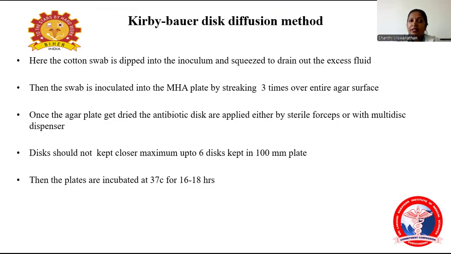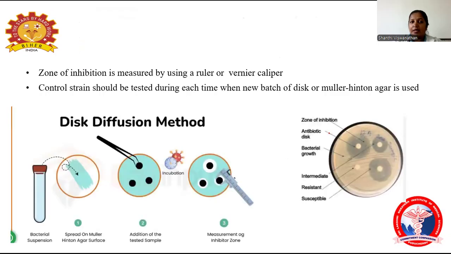Coming to the second one, there is the Kirby-Bauer disc diffusion method. Here the cotton swab is dipped into the inoculum and squeezed to drain out the excess fluid. Then the swab is inoculated onto the Mueller Hinton agar plate by streaking it 3 times over the entire agar. Once the agar plate has dried, the antibiotic discs are placed with sterile forceps or with a multi-disc dispenser. The discs should not be placed too close. Up to 6 discs are kept in a 100 mm plate, and then the plate is incubated at 37 degrees centigrade for 16 to 18 hours.